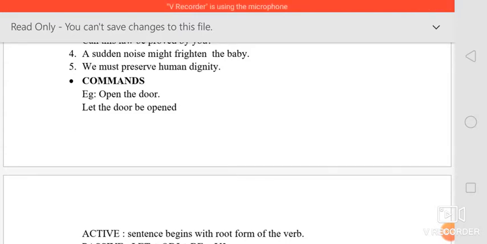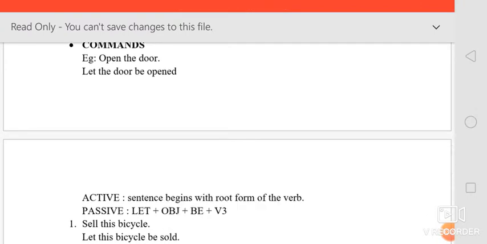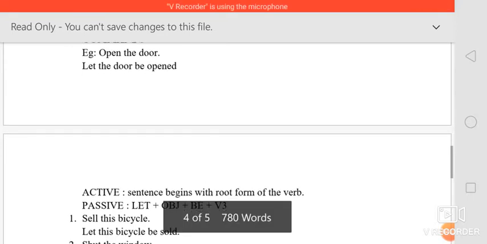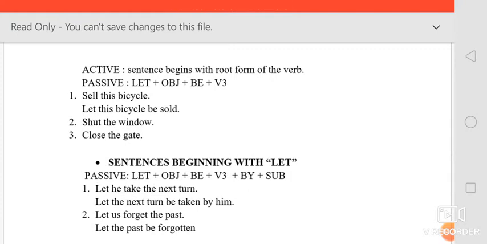Now let's move on to the next topic, that is commands. How are we going to change the active form of commands to passive form? Let's see the example first. Open the door. How is it changed to passive? You can see that: let the door be opened. For commands, you have to keep one thing in mind: the command will always start with the verb, then the object. It will start with a verb, not a subject, right? So you can see in active form, the sentence begins with the root form of the verb. And how are we going to change it to passive? We add let, L-E-T, first, then we write the object, then you add be, then V3.